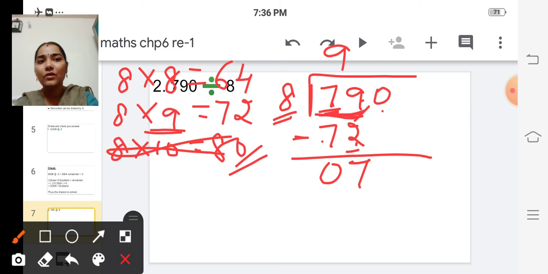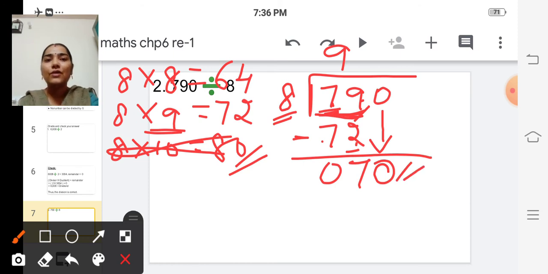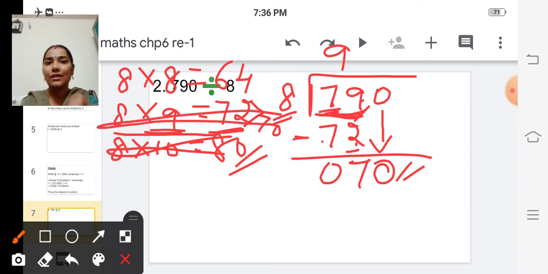And now we have to bring down this 0. So the number is 70. If we take 8 9s, the product is 72. But 72 is greater than 70, isn't it? So we cannot take 9 now.